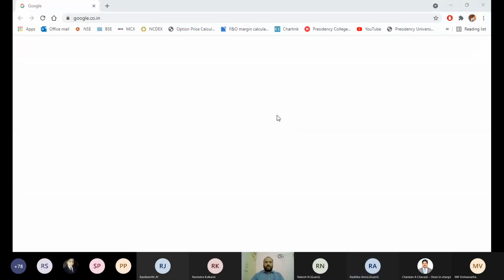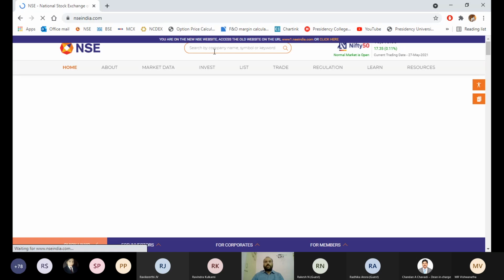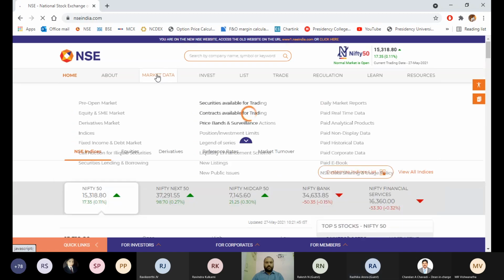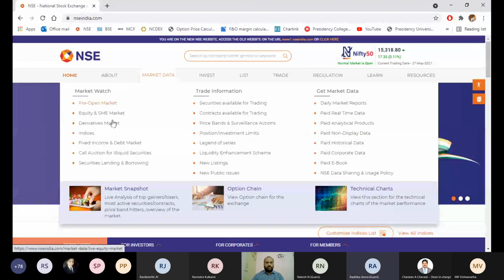The first thing is, let us try to understand which are the securities which are available for trading. Hope all of you are able to see the Chrome screen. As I told, I'll try to take the data from NSE. Whether it is NSE or BSE doesn't matter. When it comes to the list of stocks which are available for trading, it will be the same. So go to market data here. Under market data, we have derivative market.